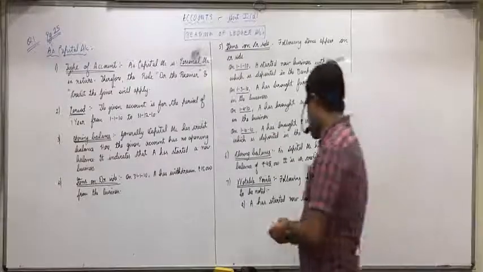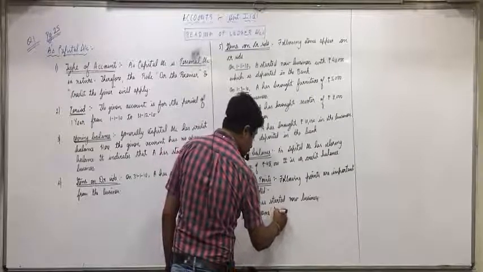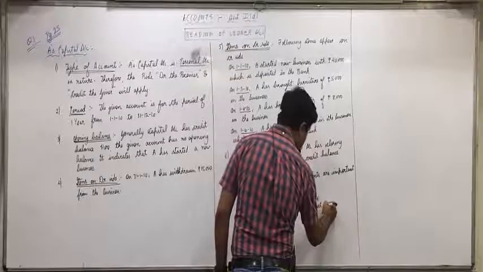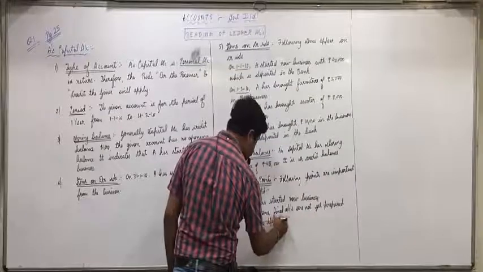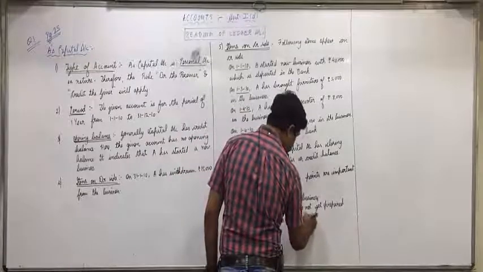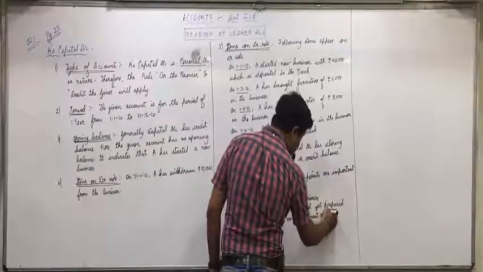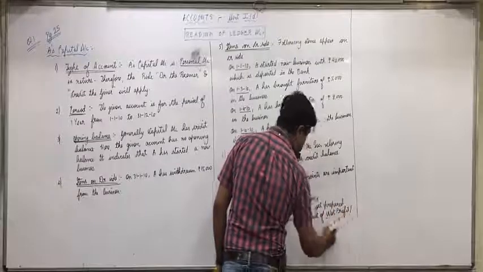B, it seems final accounts are not yet prepared because there is no adjustment of net profit or loss.